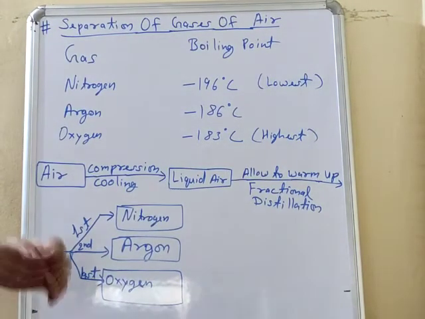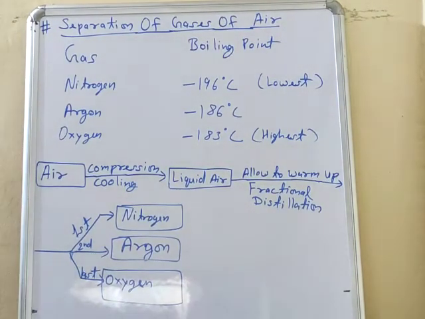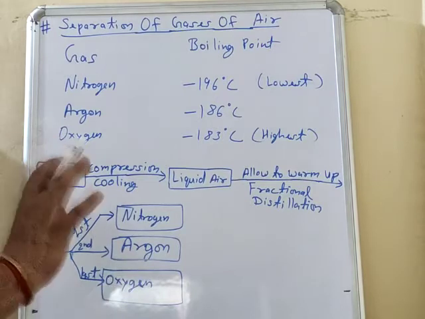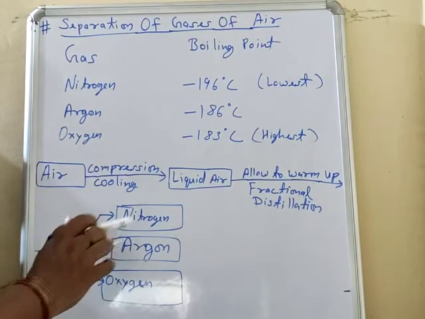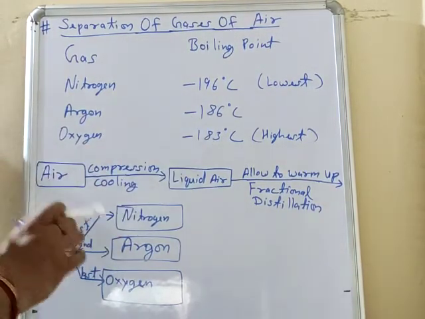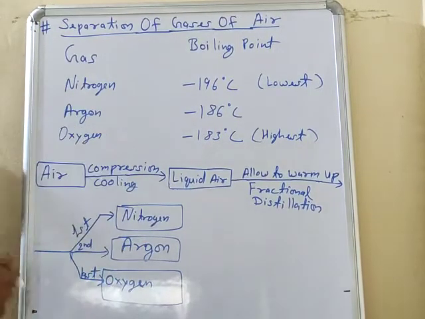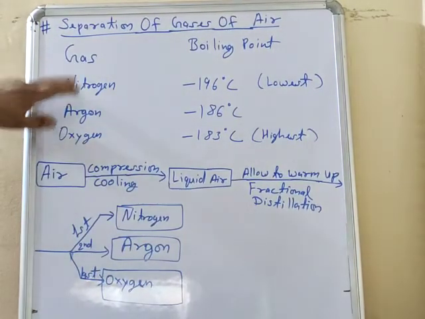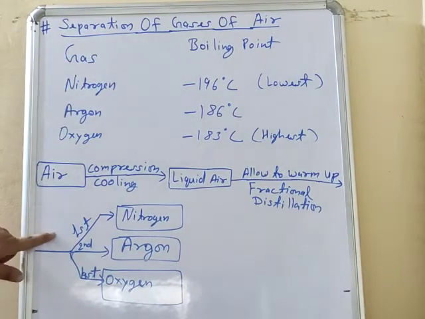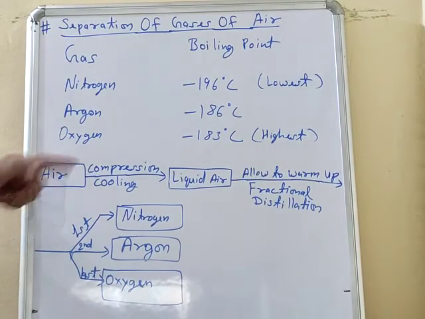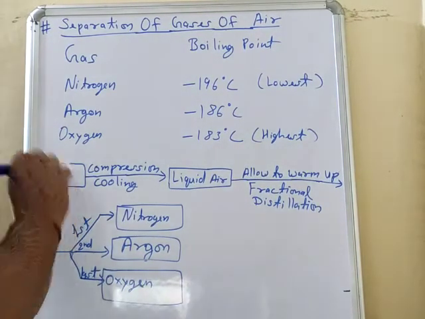After that, we will take that liquid air in the setup we have seen in the case of alcohol and water. In the fractional distillation setup, we will take all three gases, and then we will heat it. And when we start heating, nitrogen has the lowest boiling point, so it starts boiling first, and then we will collect it in a separate beaker.